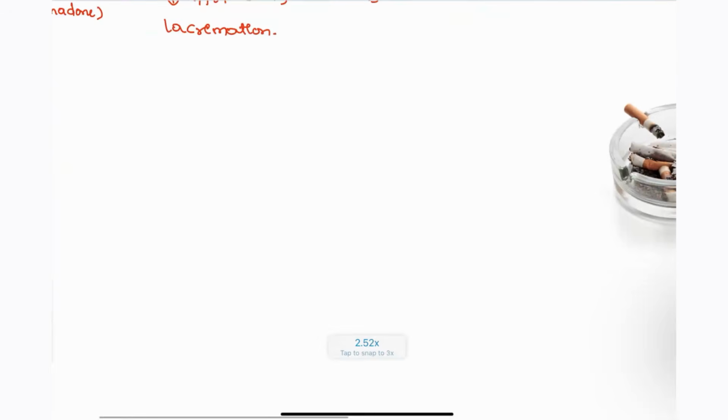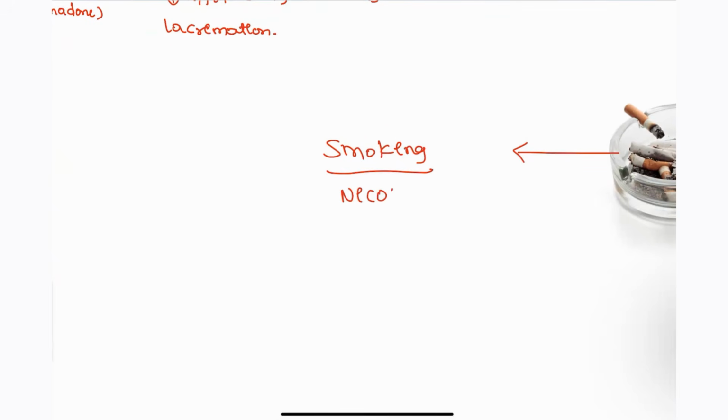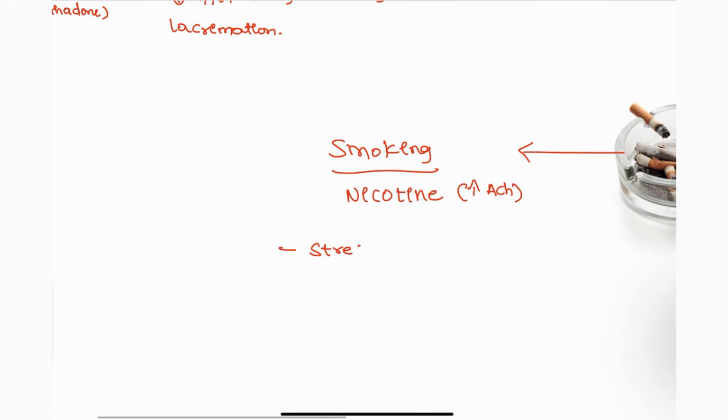Next, coming to smoking, which is related to nicotine, right? What is it going to do? It is going to increase the nicotine effect with the help of acetylcholine, right? This is how it stimulates. It gives stress relief and also restlessness.